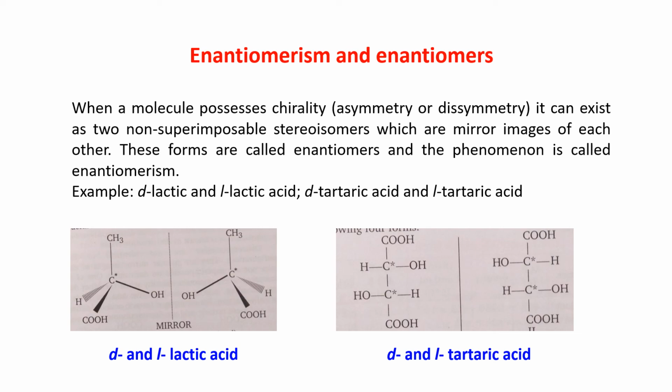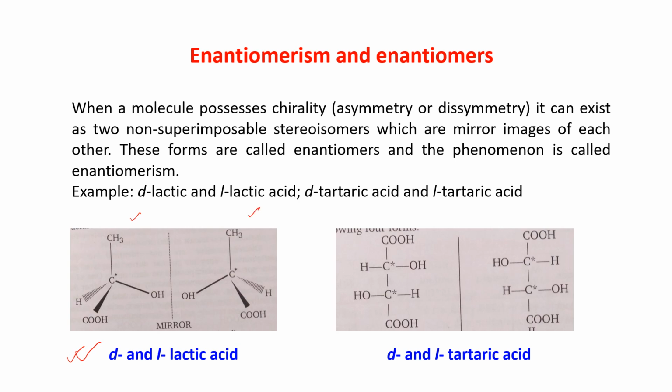Enantiomerism and enantiomers. When a molecule possesses chirality, asymmetry or dissymmetry, it can exist as 2 non-superimposable stereoisomers which are mirror images of each other. These forms are called enantiomers and the phenomenon is called enantiomerism. Let us take the example of D and L lactic acid first. This is the D and L lactic acid.